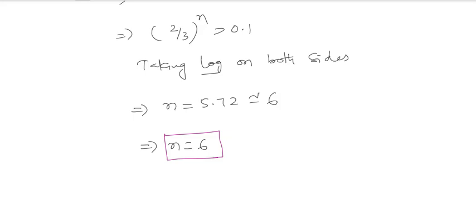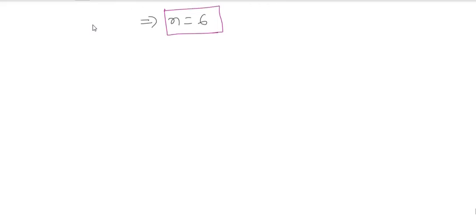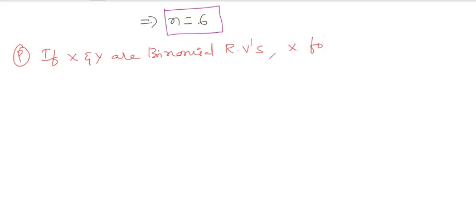Next, one more problem. Like that you have to solve the problems based upon these distributions. If capital X and Y are binomial random variables, X follows binomial distribution of (2, p), and capital Y follows binomial distribution of (4, p).